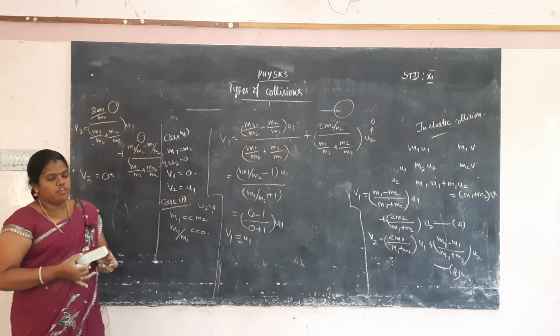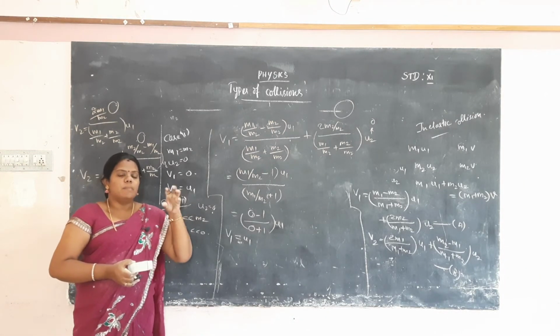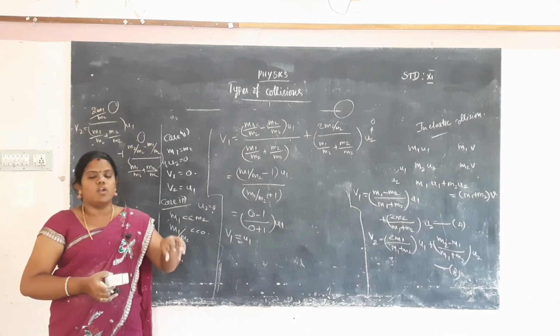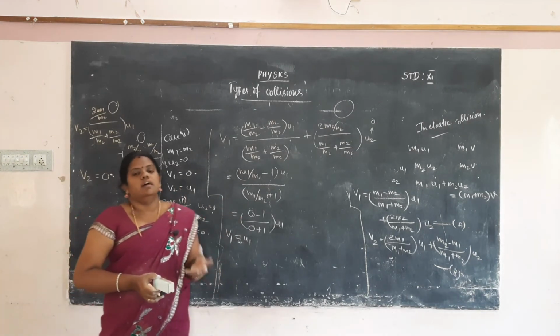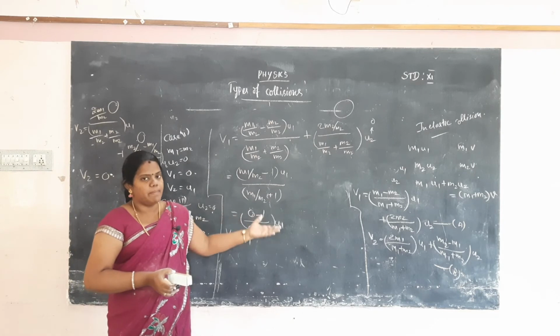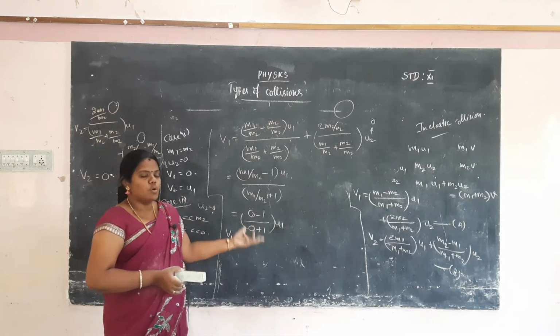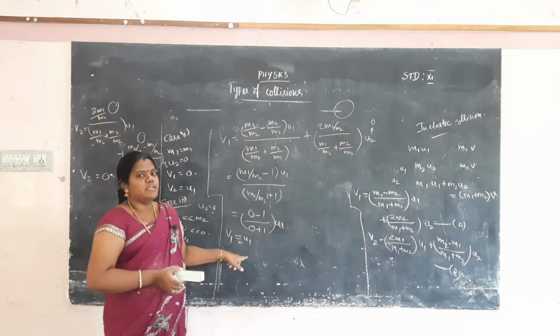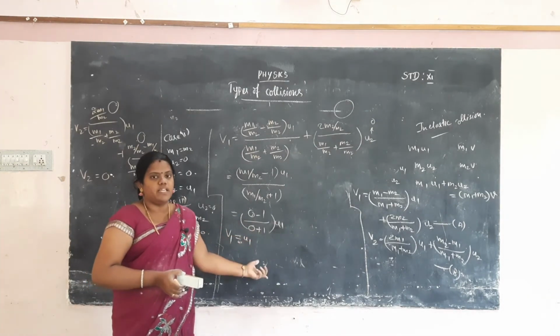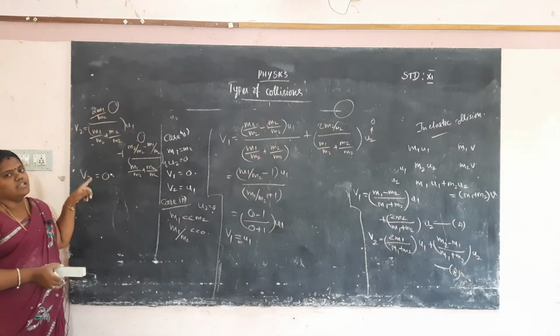Okay. So we consider the third case. The third case means the mass of the first body is very much smaller than the second body. It will be considered that the final velocity of the first particle after the collision, v1, is equal to u1. After the collision, the final velocity of the first particle will be taken as the initial velocity of the first particle. Now after the collision, the final velocity of the second particle will be 0.